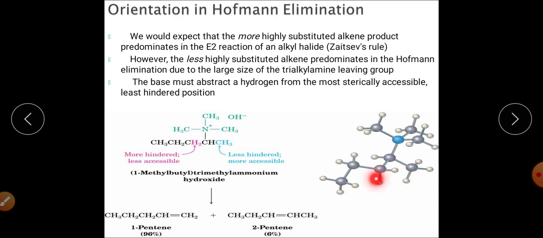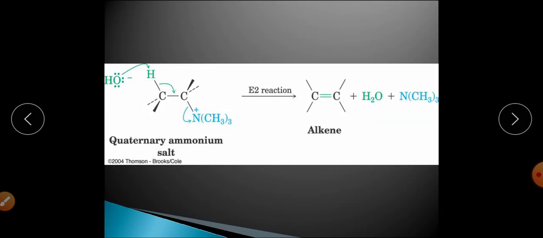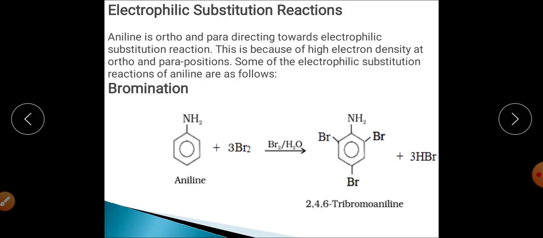You can see the crowding by using this type of method, how the crowding is at this particular carbon. So this product will be synthesized, and this is the 96% Hofmann product, and the Saytzeff product is only 6%. This is another, the same case.